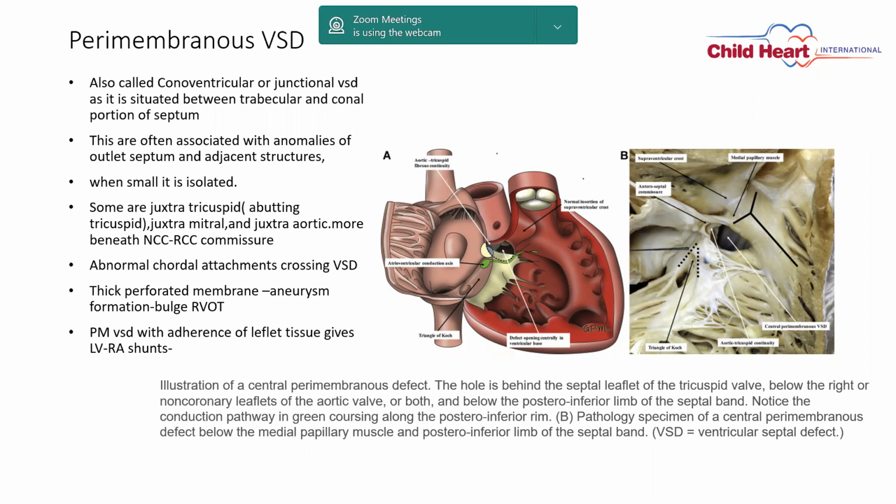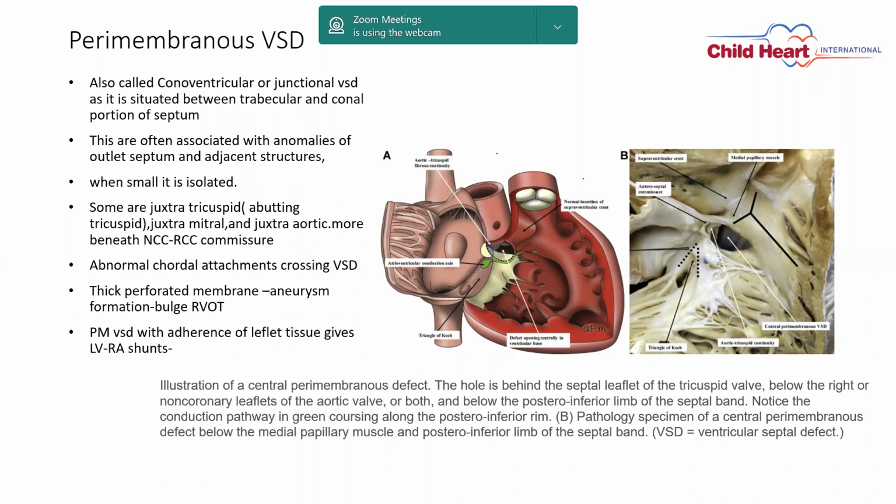As we have seen in embryology, in the membranous area between the right atrium and left ventricle, if there is a defect in that area, then it gives rise to an LV to RA shunt. This is the Gerbode defect, which is also one of the varieties of perimembranous VSD.